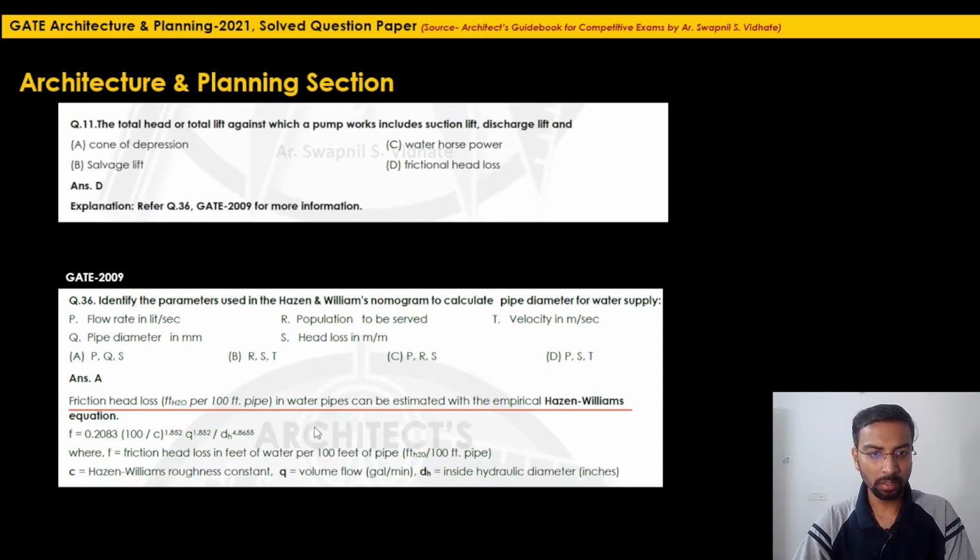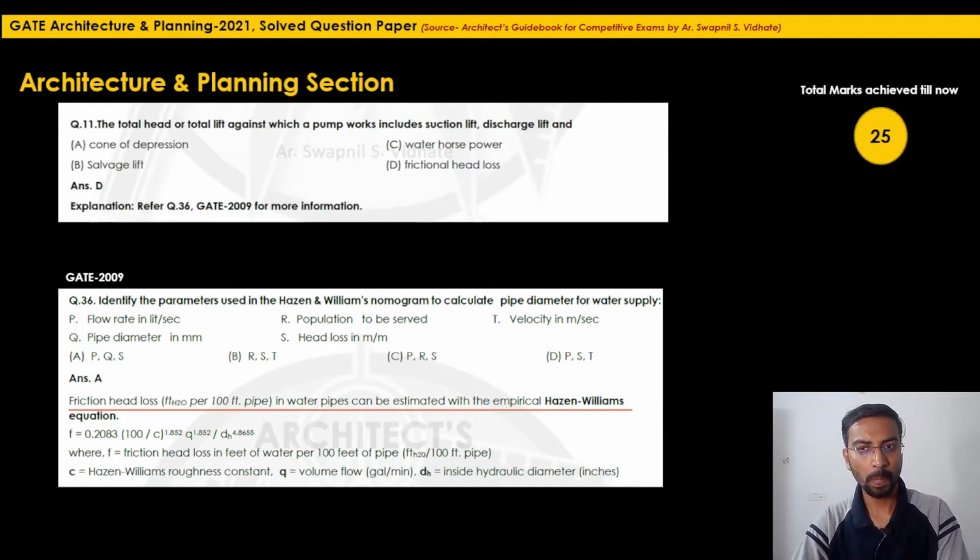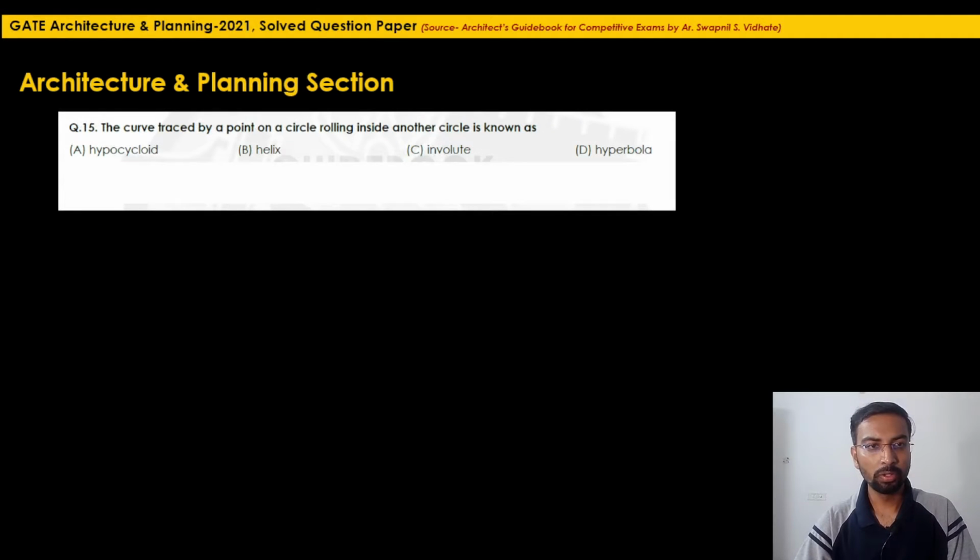Now, if you compare this data with the 21 question paper, see, suction lift and discharge lift are more or less volume flow quantities, whereas this F is particularly the frictional head loss. So, the total head or total lift against which a pump works includes suction lift, discharge lift, and frictional head loss. So, the correct answer here was option D. So total marks achieved till now is 25 marks. Okay, we will go to the next question.